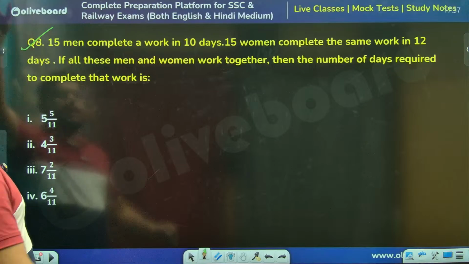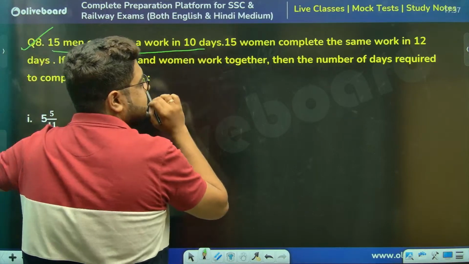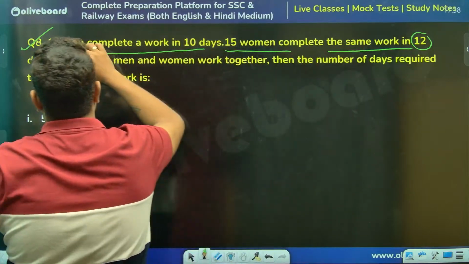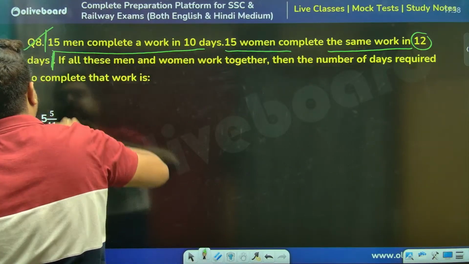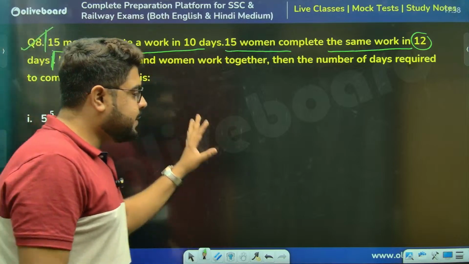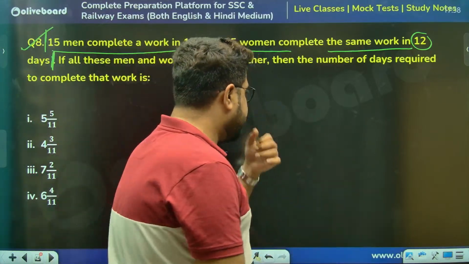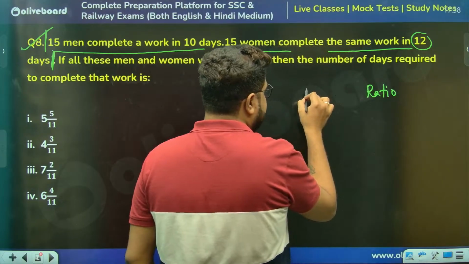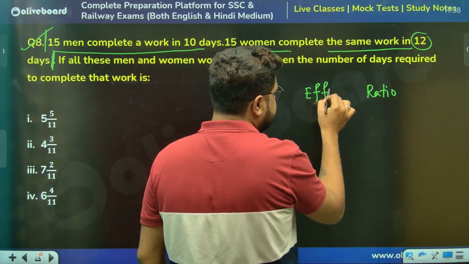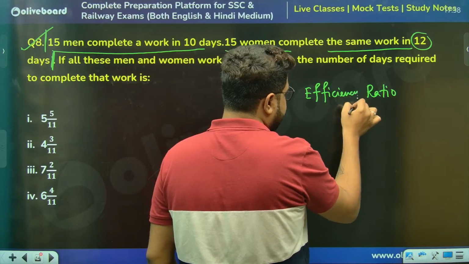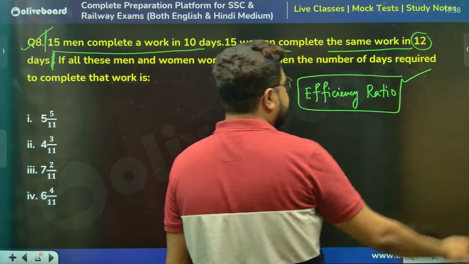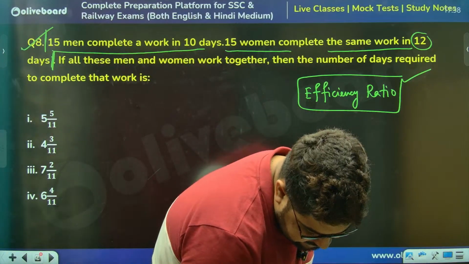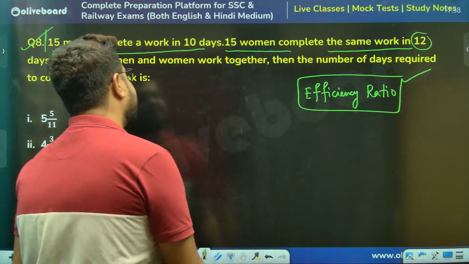15 men complete a work in 10 days. 15 women complete the same work in 12 days. Sir, from these two lines, in these questions, remember, it's always about the ratio of efficiency. It is always about the efficiency ratio, sir. If you can figure that out, you can figure everything out. The whole question is very easy then. Let's see. A, Reena, Satya, Team Warriors. Okay, perfect.